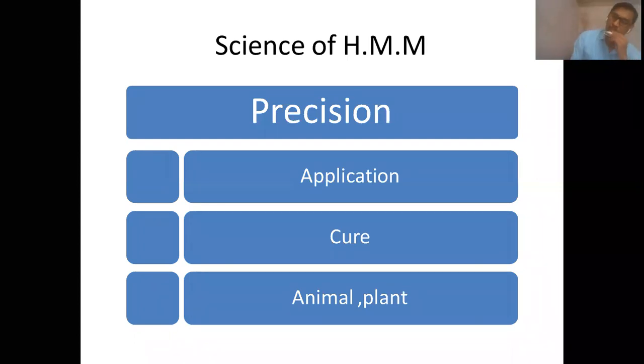Previously we have seen that homeopathic materia medica is based on the law of similars. That means it produces certain alterations, and if you give the same drug to a diseased person, it will relieve the symptoms of that specific person.